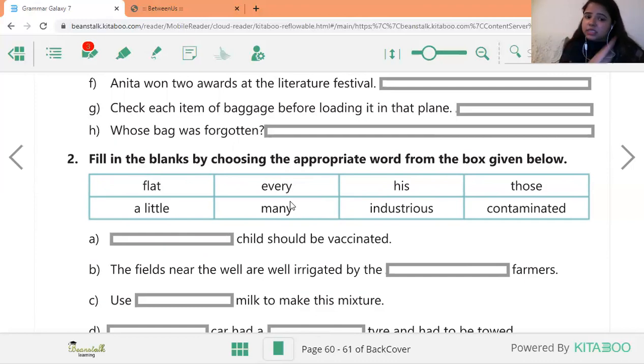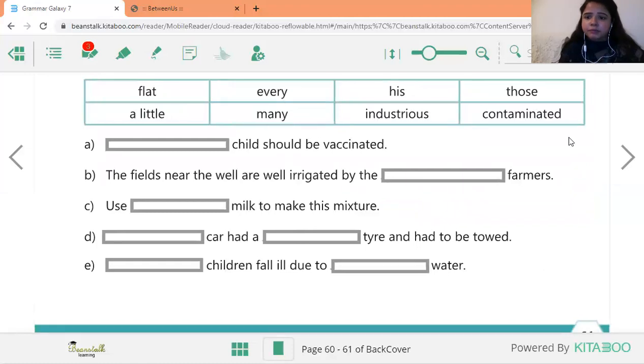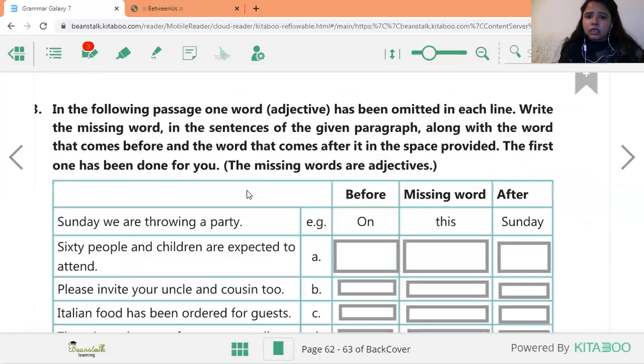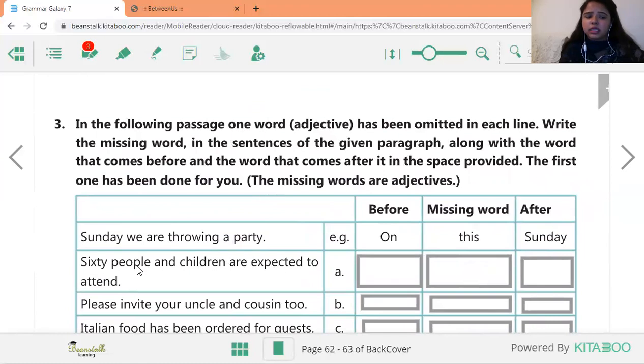So the best way is that you try all the words in each sentence and think, does it make any sense? Is it forming any meaning? If yes, then it is your correct answer. All right. Let me go ahead. Next question is, again in this sentence you have to find in the following passage one word adjective has been omitted in each line.